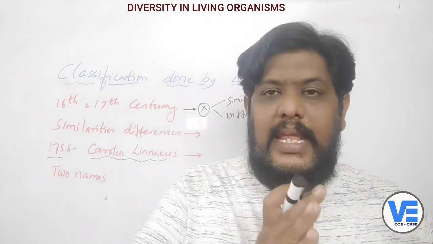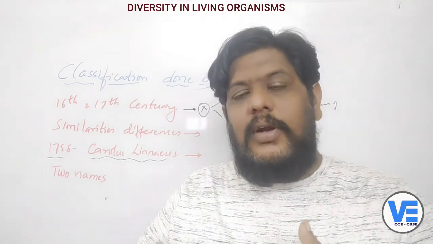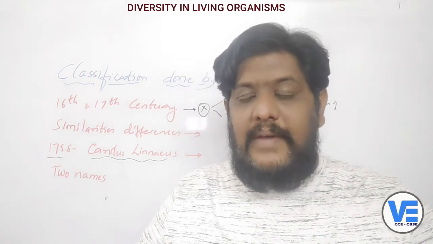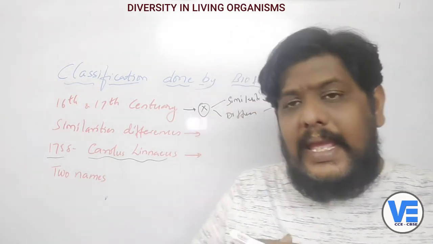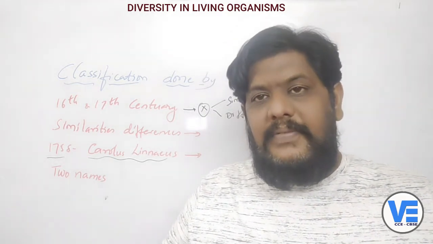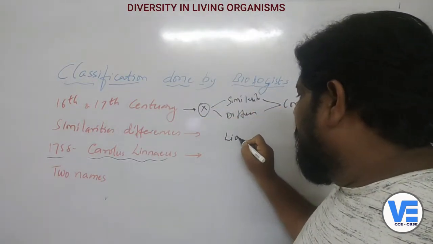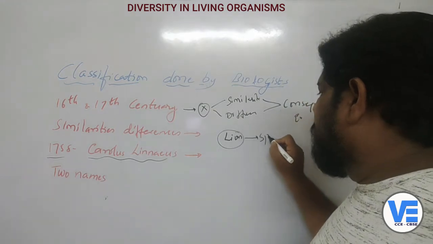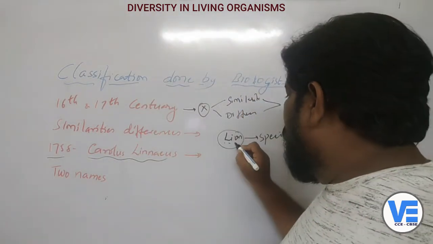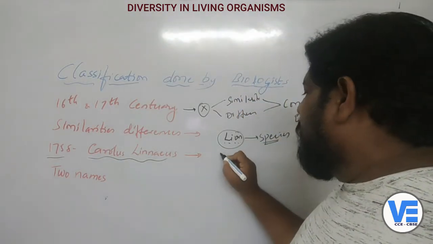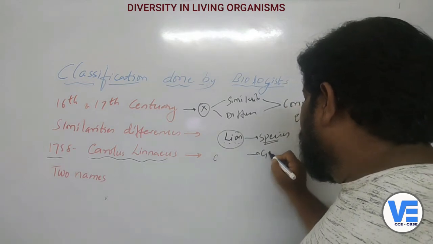Now he gave the name of the genus and also he gave the name of the species. Now to understand what this genus and what this species is, we have to study an example. So before that, he is the same person, okay? For example, there is a lion. Now this lion is a species. There only lions group will be in the species. Now there are some animals which are like lions, so they will be in the group of genus.